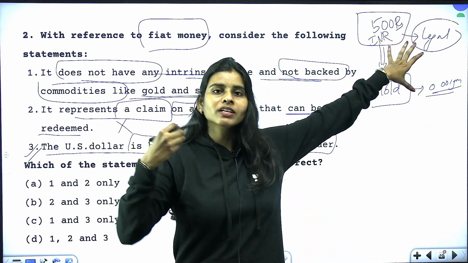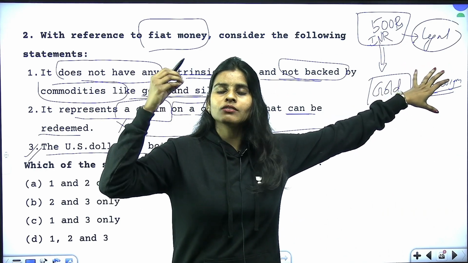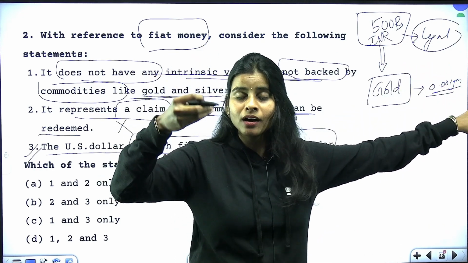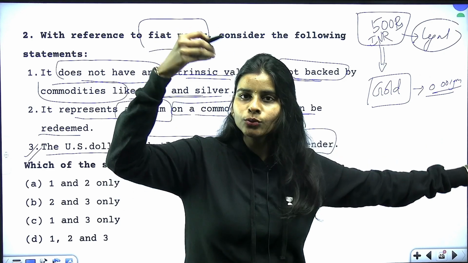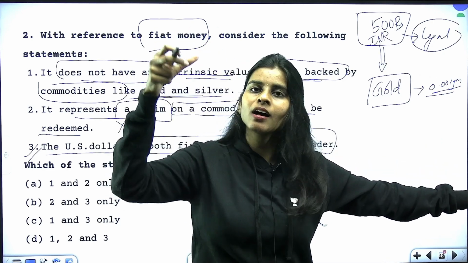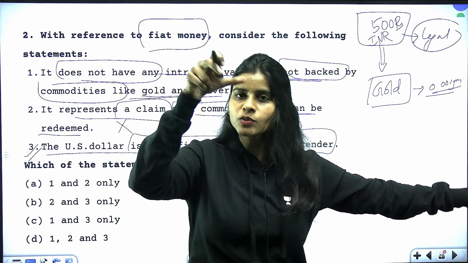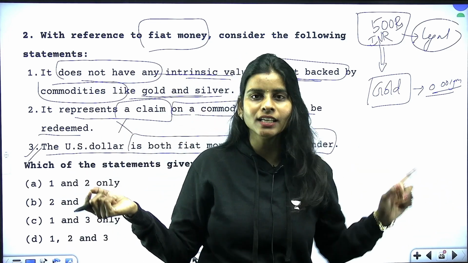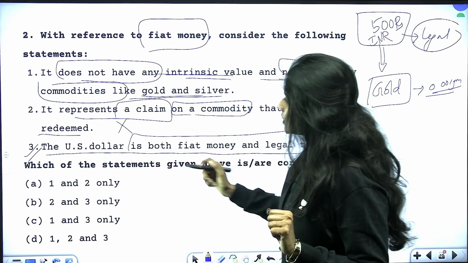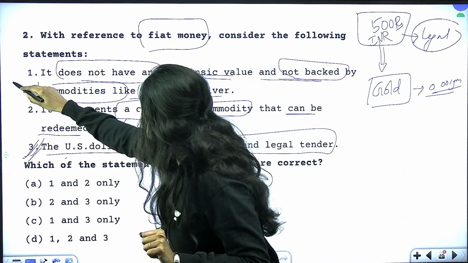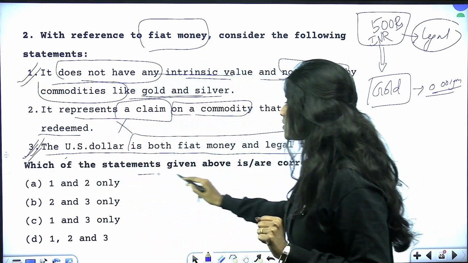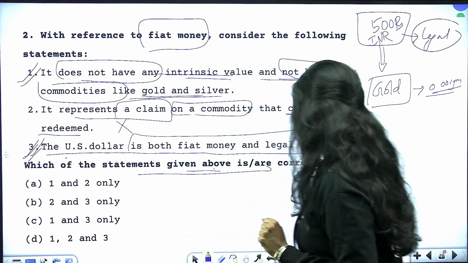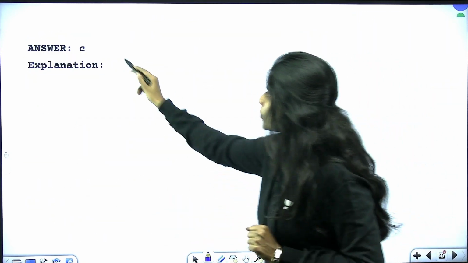It does not have any intrinsic value, so I don't value the worth of the paper, but I value the sum of money written on it, the face value of the rupee. It is because it is backed by the government and it is a legal tender. So this statement is correct, and the first is also correct. So the correct answer is 1 and 3 only, that is option C.